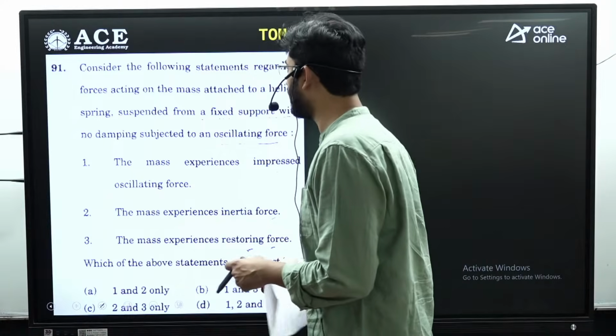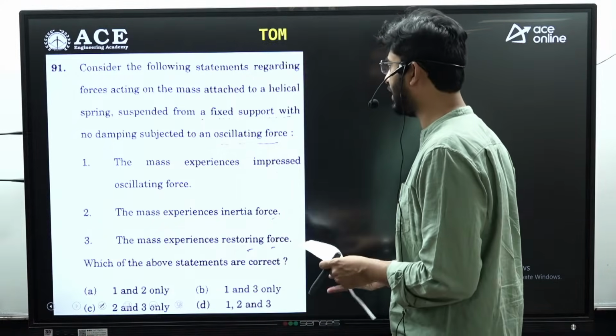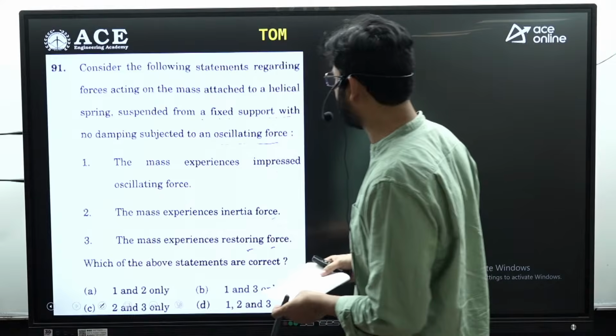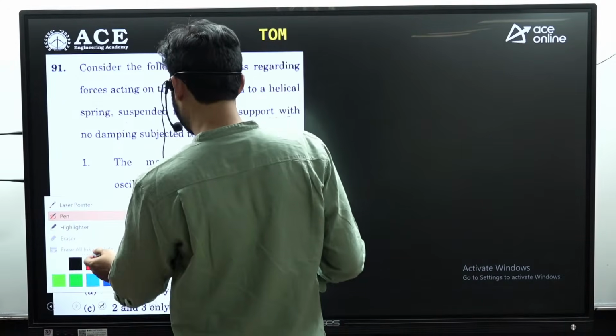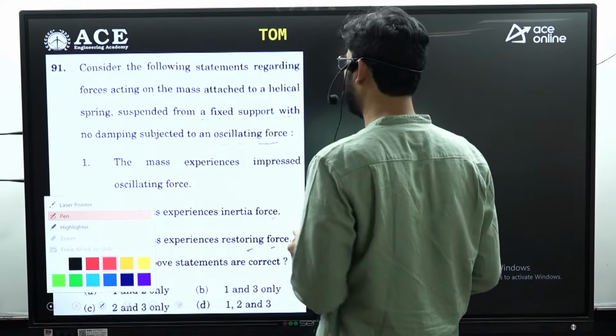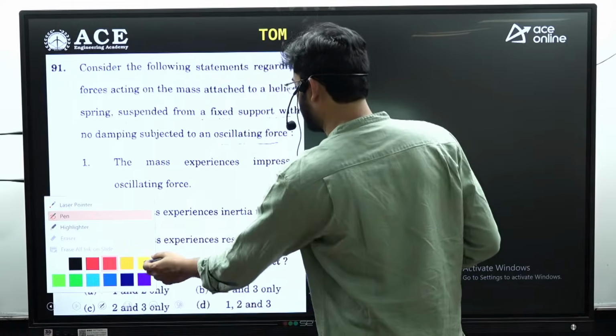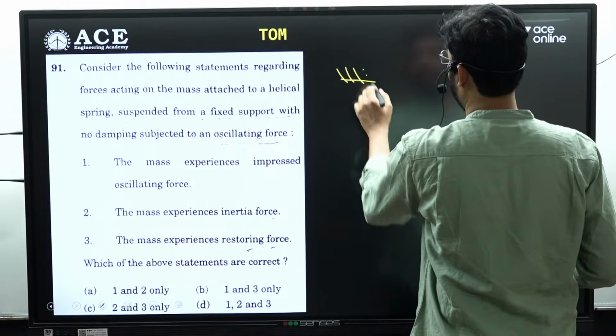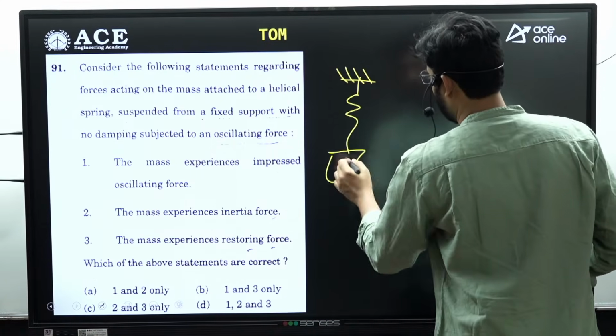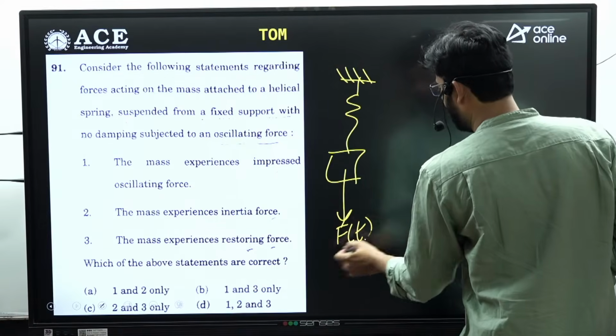So first question, consider the following statement regarding the forces acting on the mass attached to helical spring, and it is subjected to an oscillating force and there is no damping present. So here to the mass, there is a harmonic force that is being imposed on the system.